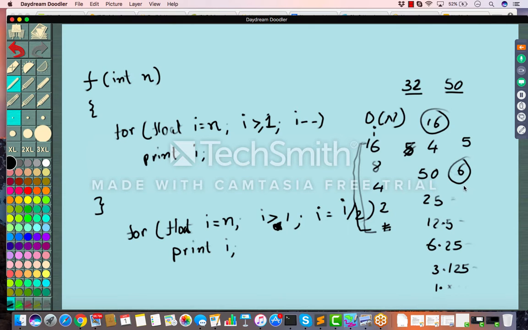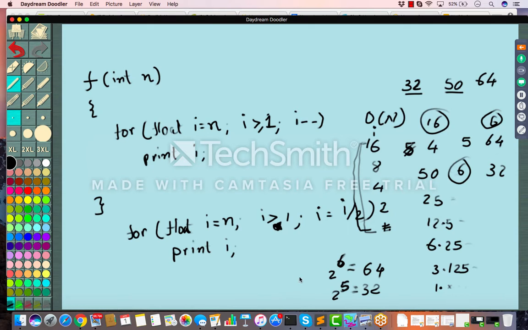If you see what is happening, let's say now n is 64. How many times will it be executed? Let's see, 64, 32, and so on. 6 times, so still 6 times. If you really see, 2 raised to 6 is equal to 64. And 2 raised to 5 is equal to 32. So we are executing 6 times.